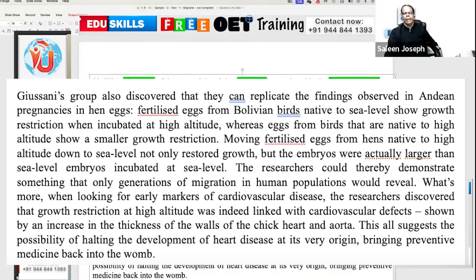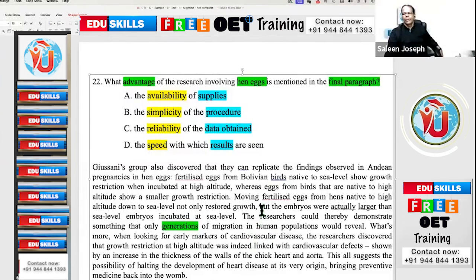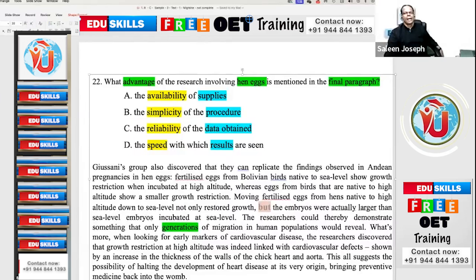So, any idea? Is there a contrast word? But. So the answer must be after the contrast word. But the embryos were actually larger than sea level embryos incubated at sea level. The researchers could thereby demonstrate something that only generations of migration in human populations would reveal. What is the meaning of this?